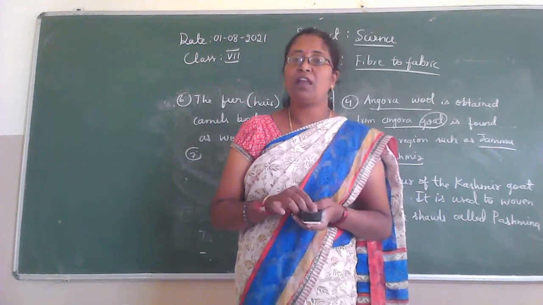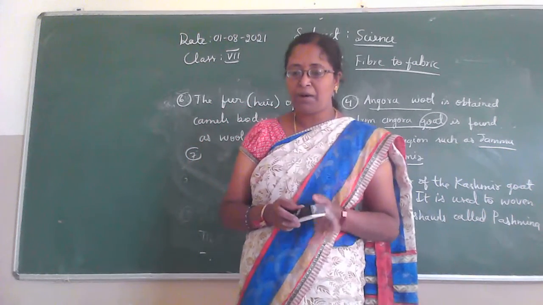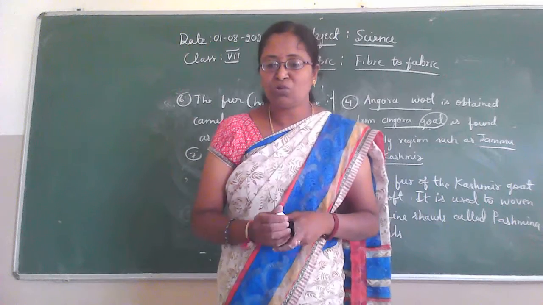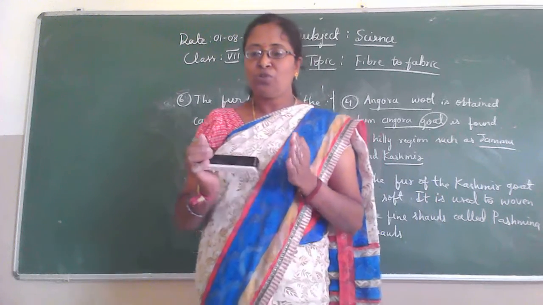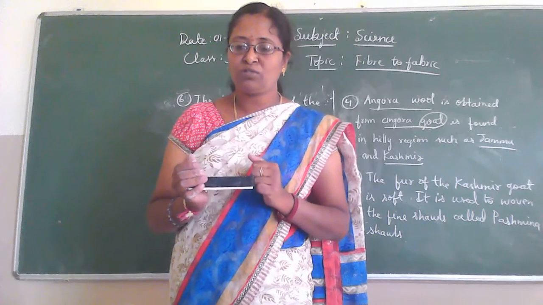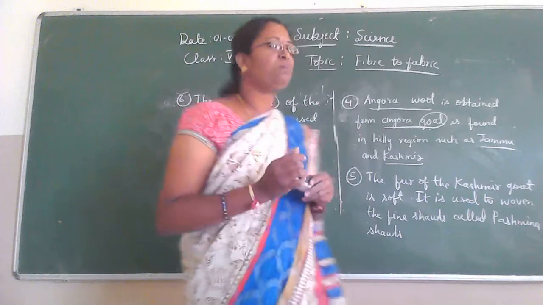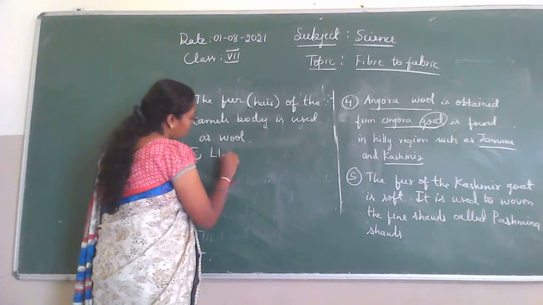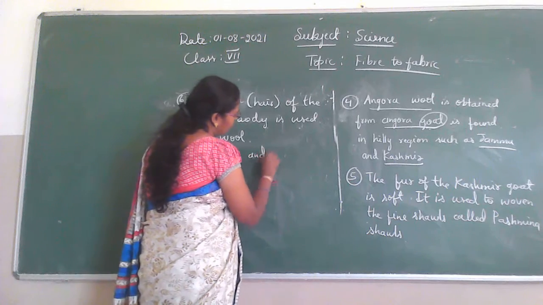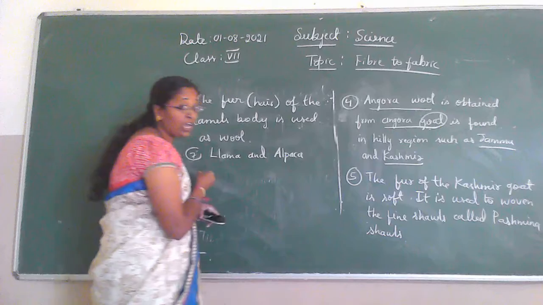Have you heard about the llama and then alpaca? Llama and alpaca are found in South America. They are also used to get wool. They also give wool. Which animals? Llama and then alpaca. Llama and alpaca, they are camels.